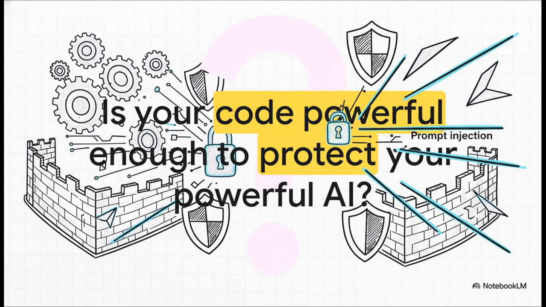We are all out here building incredibly powerful AI agents that can do some truly amazing things. The real question we have to start asking ourselves is not just how powerful our AI is, but is the code we're writing to protect it even more powerful?